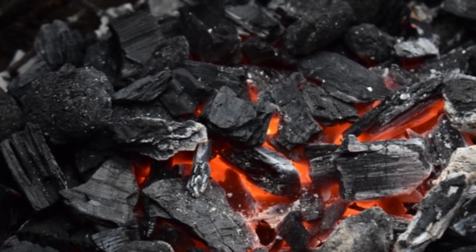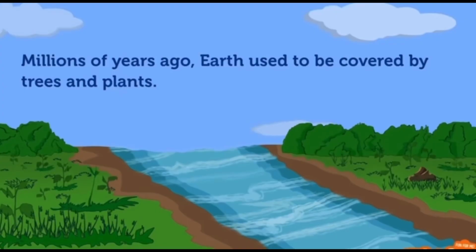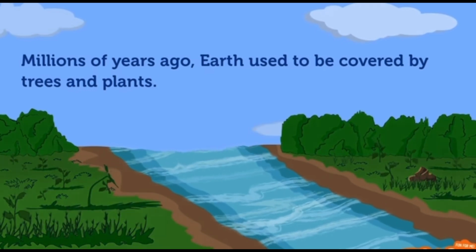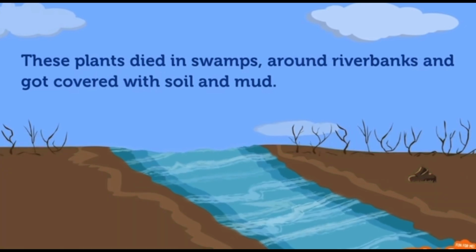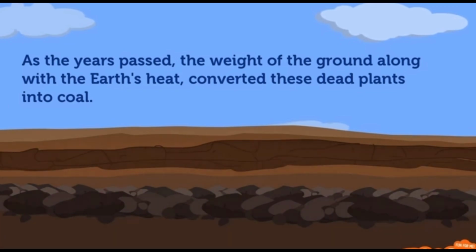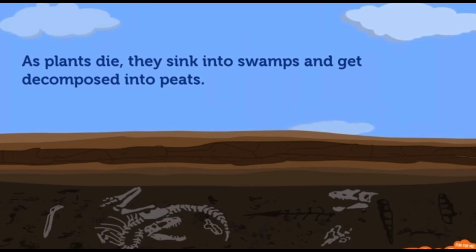So let's see how coal was formed. It takes millions of years to form coal. Many years ago, earth was covered by plants and trees, and these plants died in swamps around riverbanks and got covered with dirt, soil and mud. So years passed, the weight of the ground along with the earth's heat converted these dead plants into coal. Because when plants die, they sink into swamps and get decomposed into pits.